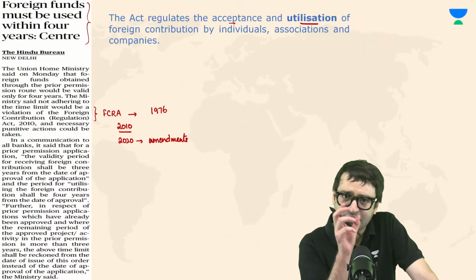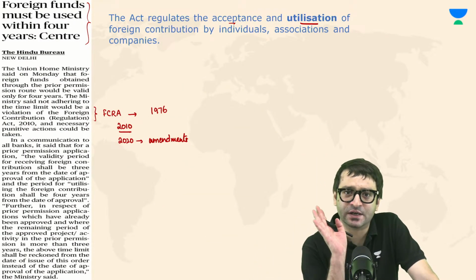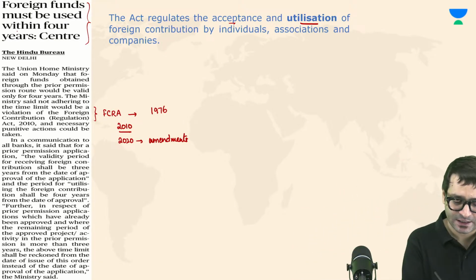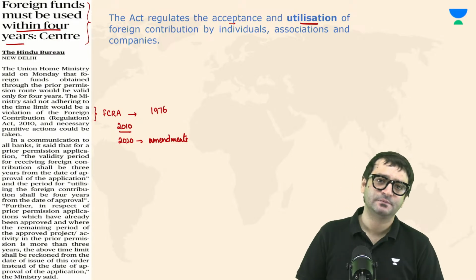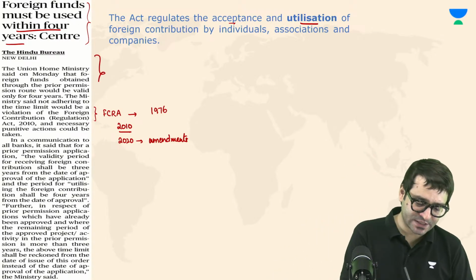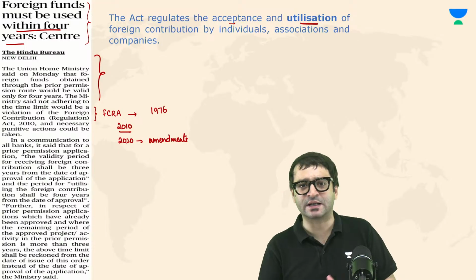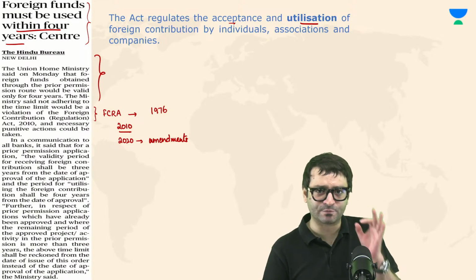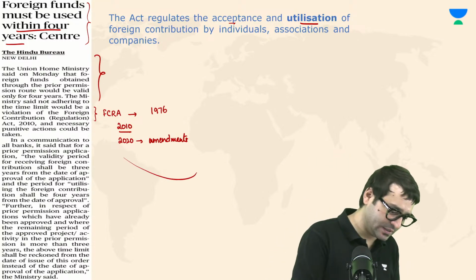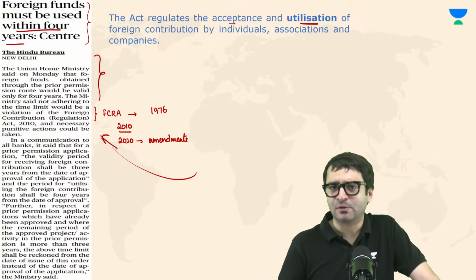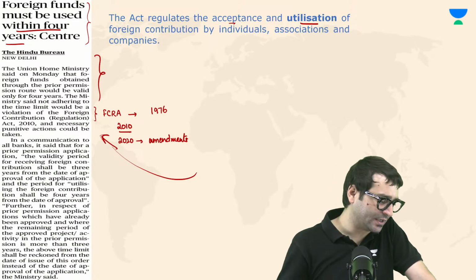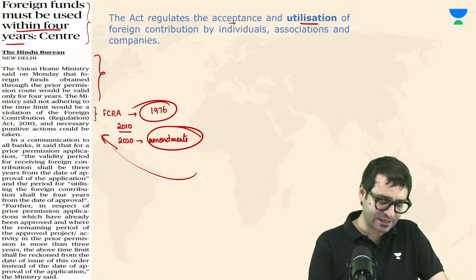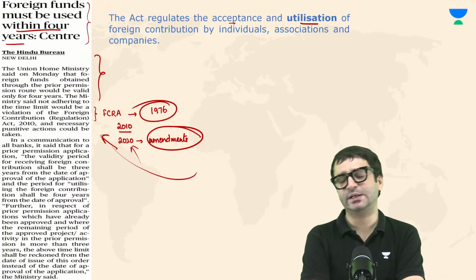And now, if this FCRA license is valid for 3 years, the amount of money that you have in this bank account, you can utilize it within 4 years. That is what the Union Home Ministry has said, because the Home Ministry is responsible for granting these FCRA licenses. And the amount of money that you have, you can spend that amount of money in 4 years. That's what this newspaper article is all about. And to understand that, I have given you the broader context as well. When this law was enacted, what were the changes? Because significant amendments were made in the year 2000.